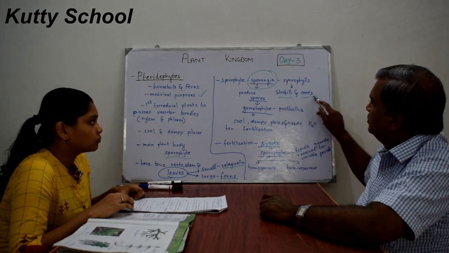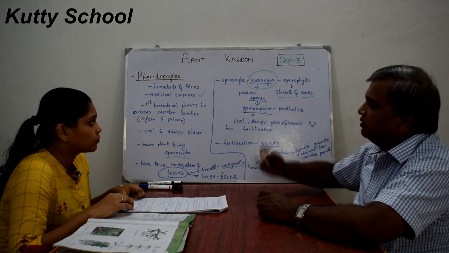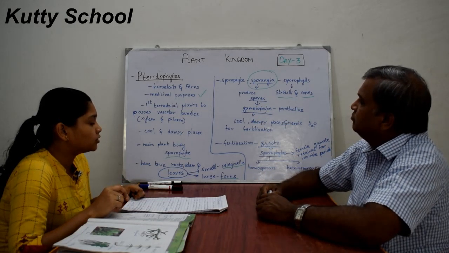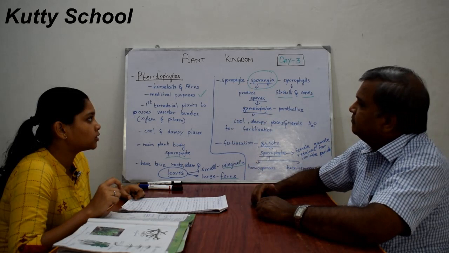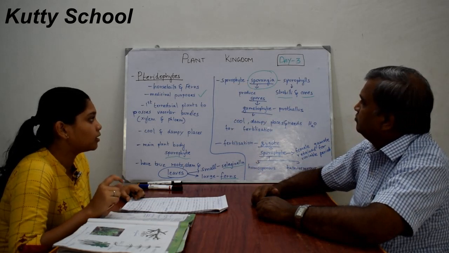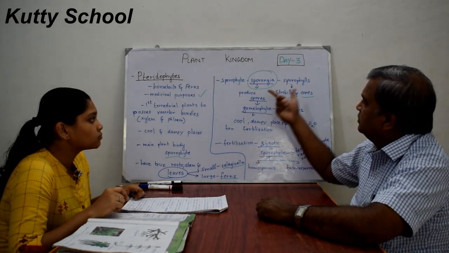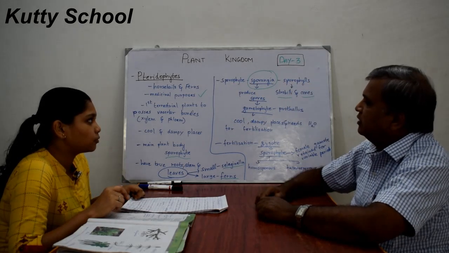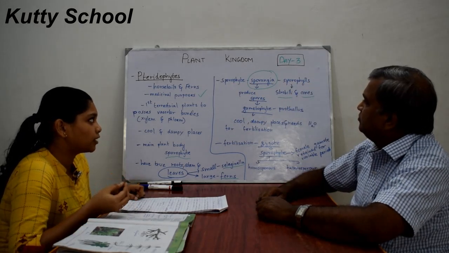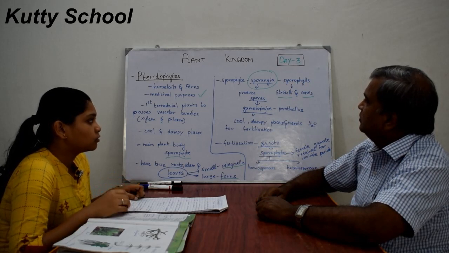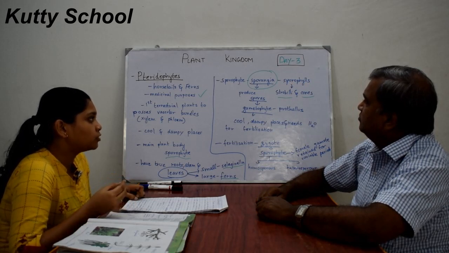Can you explain again? The sporophyte bears sporangia, and these sporangia are subtended by sporophylls. Sporophylls hold the sporangia. These sporophylls can be strobili or cones.